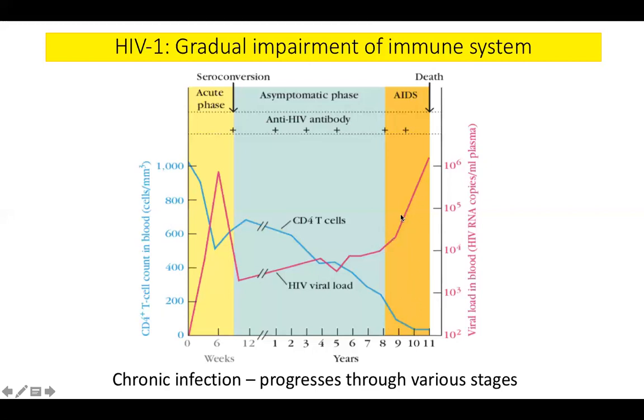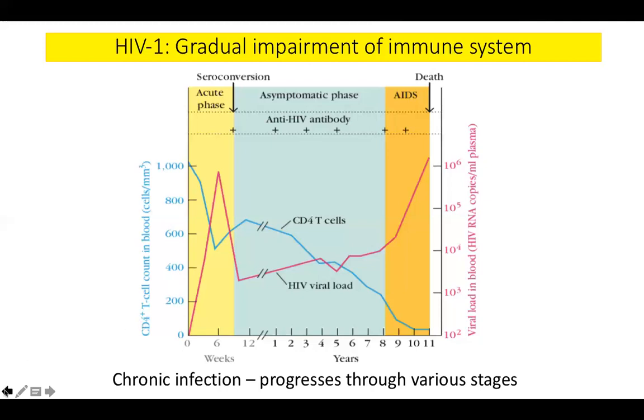And here, now your viral titers are going to go through the roof. Virus will keep going high. Finally, even your antibody responses will give way, because once the T helper cells are destroyed, your B cells also cannot function properly. So everything will go. Finally, the host will be left totally susceptible to everything, and he will die. Most commonly, the death is because of tuberculosis or severe diarrheal disease or like that. So around 9 to 11 years after acquiring the infection, if there is no treatment, the person will die. So this is the normal life cycle.